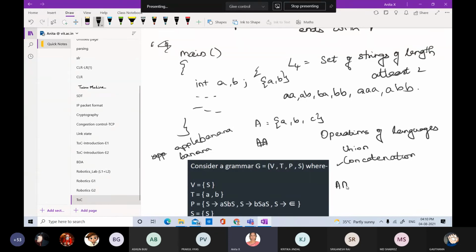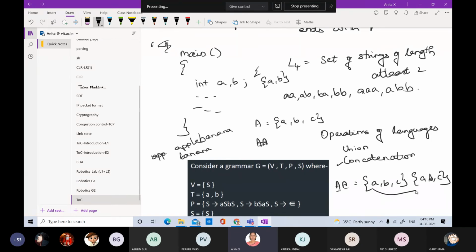So what are the strings possible? What is A? A, B, C. And what about the next A? A, B, C. So I can concatenate these two sets.